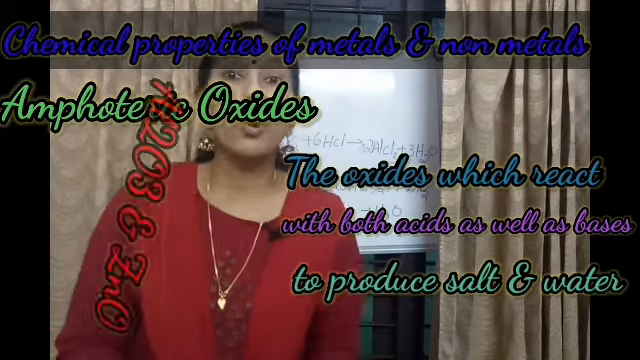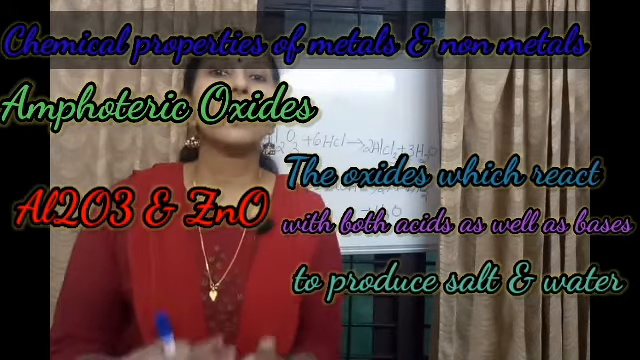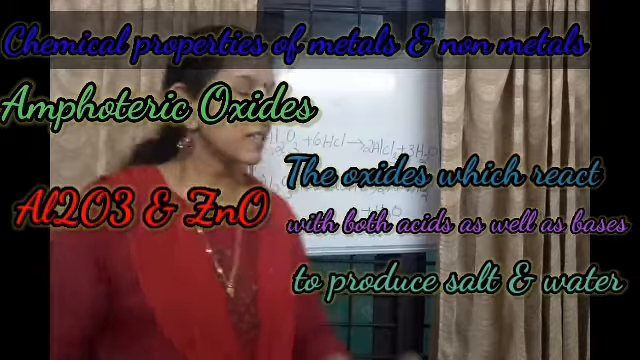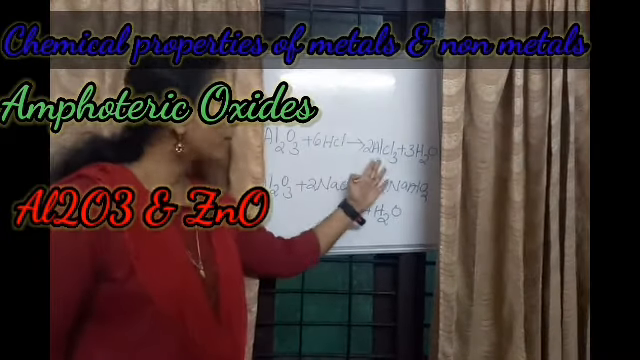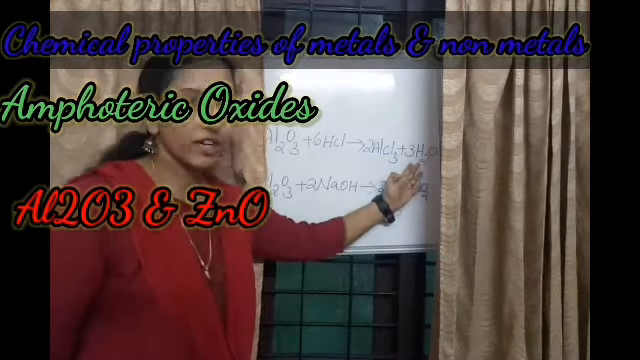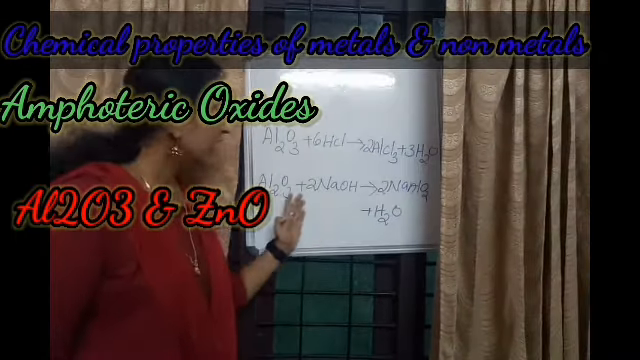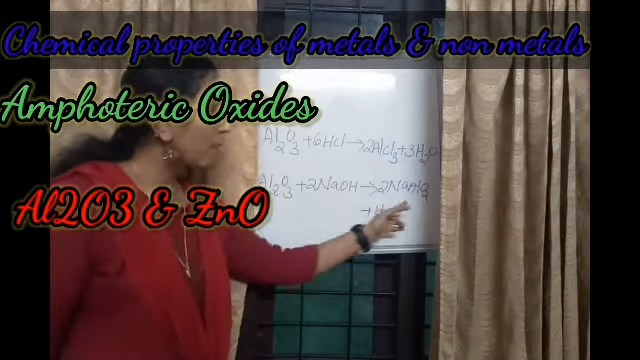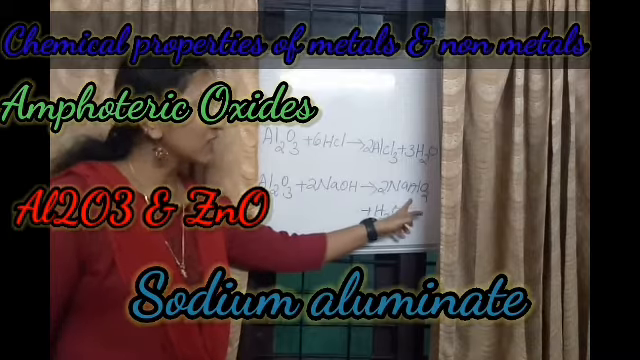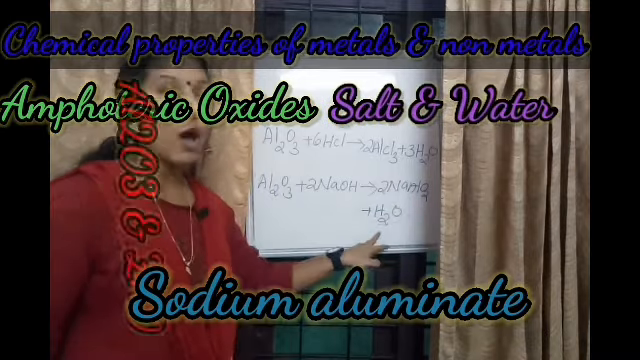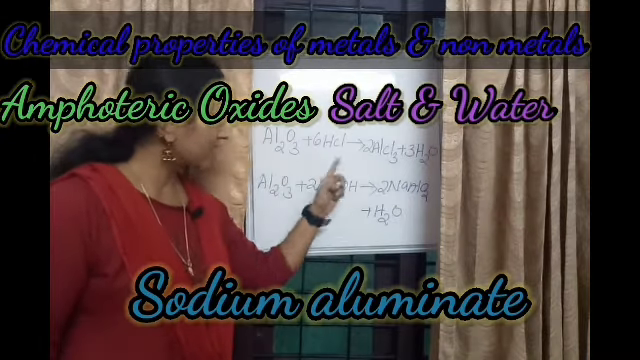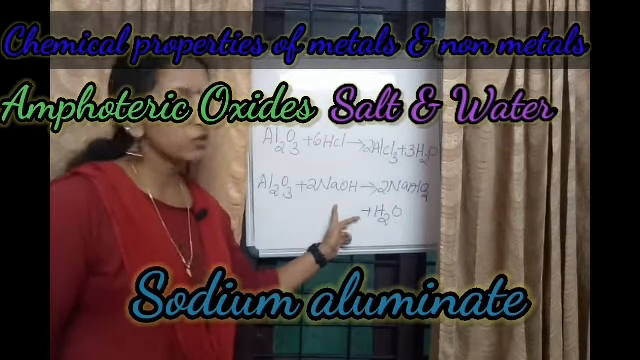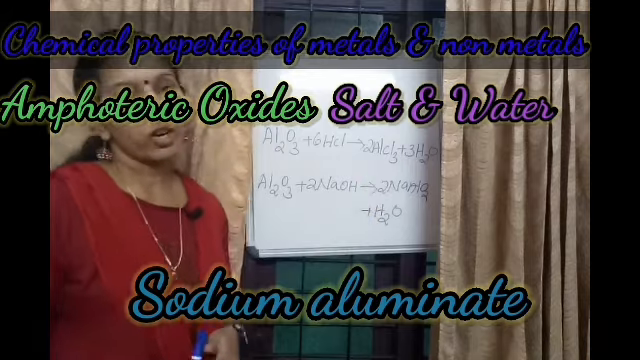Examples: aluminium oxide and zinc oxide are amphoteric oxides. See, aluminium oxide reacts with hydrochloric acid to form aluminium chloride and water. And the same aluminium oxide reacts with sodium hydroxide to form sodium aluminate and water. So the same oxide reacts with hydrochloric acid and sodium hydroxide to form salt and water.